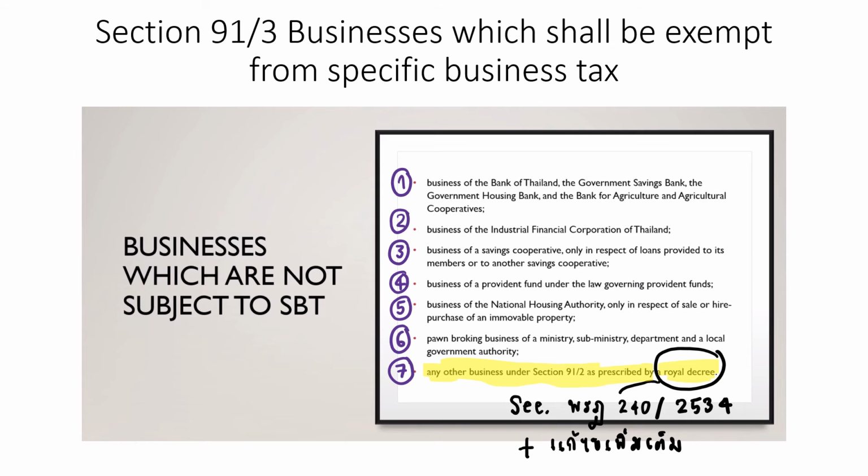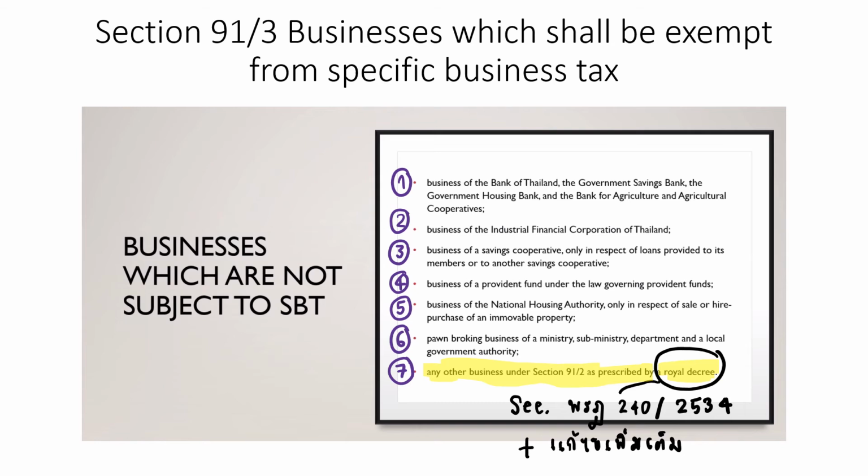Then the business of National Housing Authority only in respect of sale and hire purchase of immovable property, pawnbroking business of ministry, sub-ministry, department, and local government authority, and 7, any other business under section 91/2 as prescribed by a royal decree.